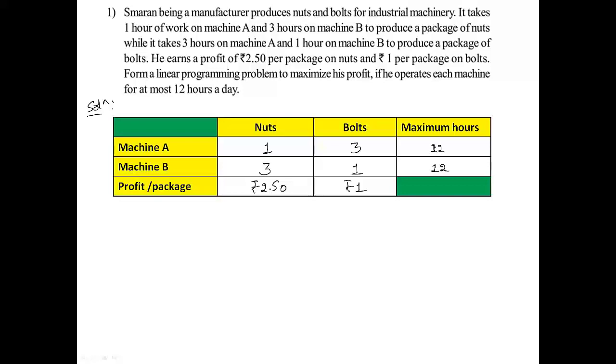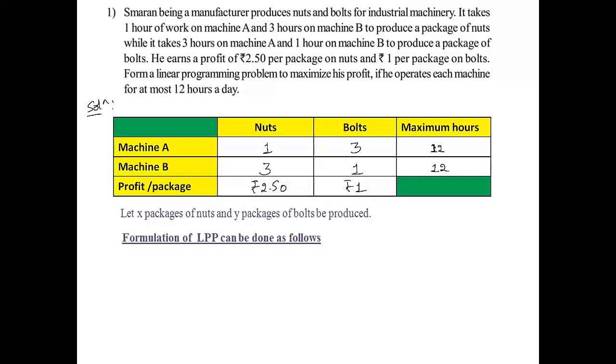So next step is, let X packages of nuts and Y packages of bolts be produced. Formulation of LPP can be done as follows. Maximize Z is equal to 2.5x plus y.